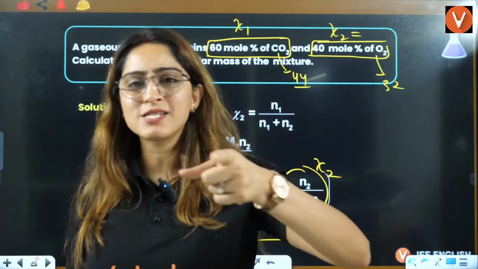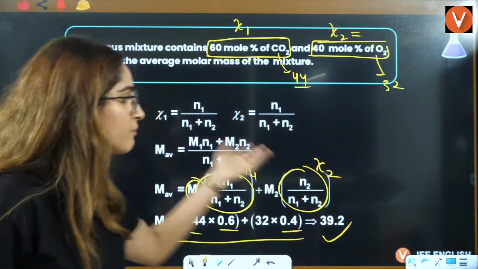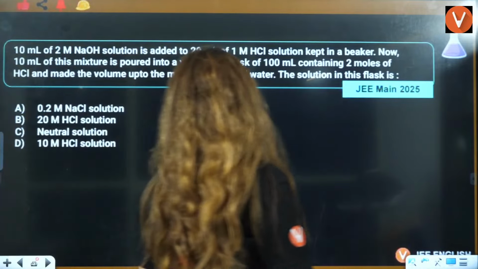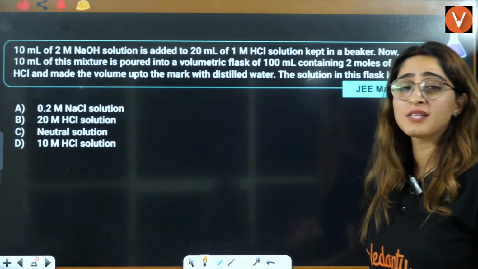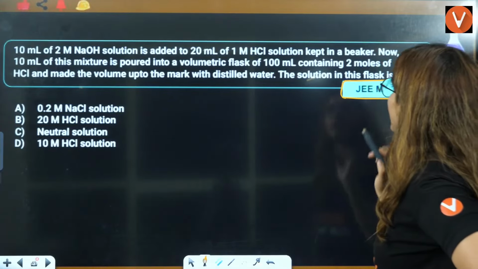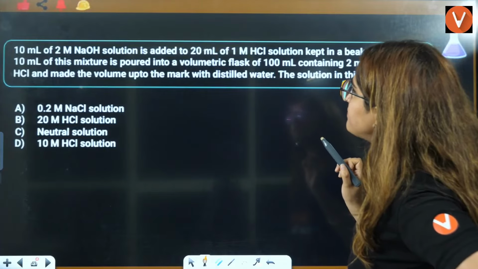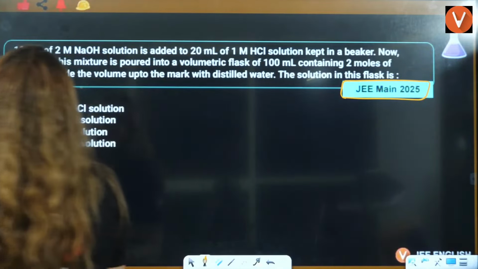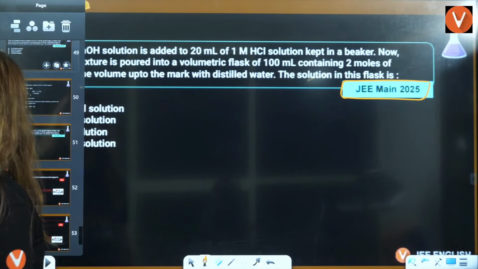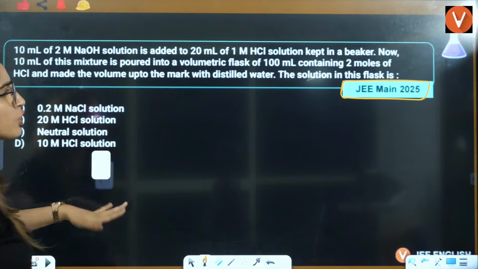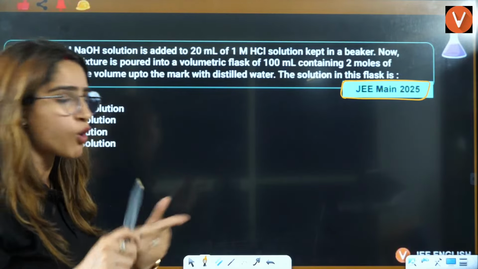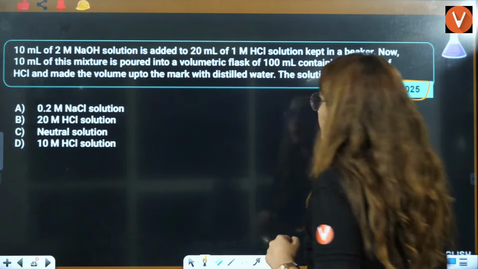Okay? This concept is not related to mole concept, but I think by mistake it is here. So you need not worry about it. I think by mistake the question is here. Right? But still, because it was there, I taught you that. Right? Now, JEE Mains 2025 question, this is also based on your molarity only. I think by mistake we have this question again here. So look, no worries. We have completed concentration terms. We have completed mole concept. So that's good that we have these kinds of questions here.